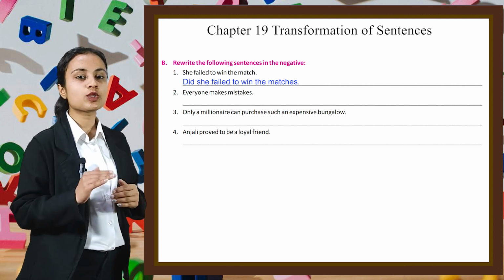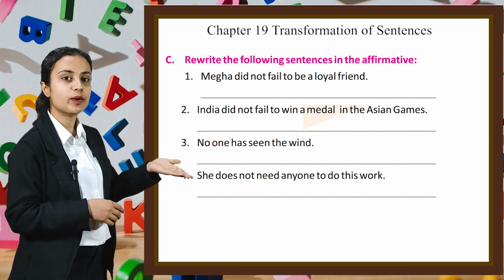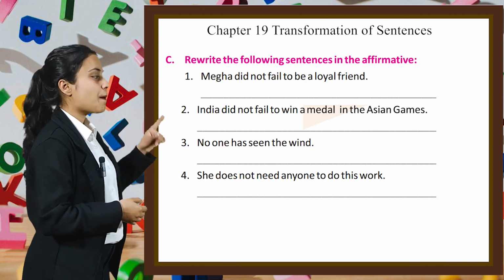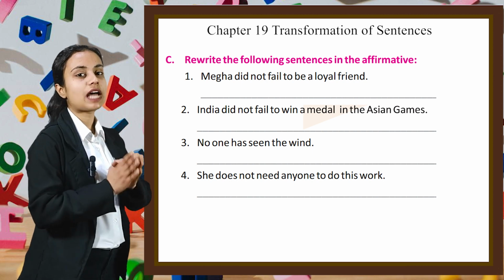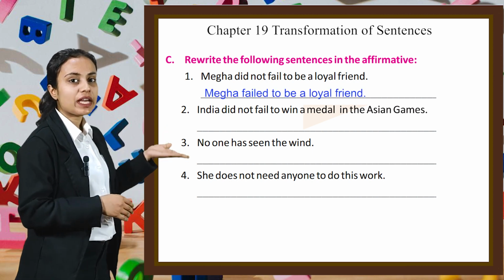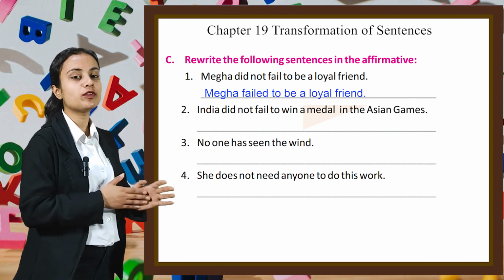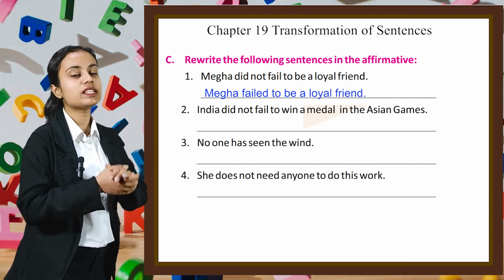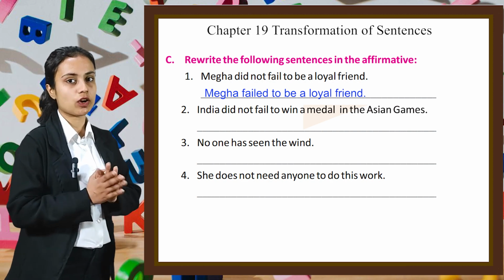Let's move on to the next question. Here we have to rewrite the following sentences in the affirmative. The first sentence is Megha did not fail to be a loyal friend. Here we can write this sentence as Megha failed to be a loyal friend. In this way you have to remove the word not and make the sentence affirmative. So rest of the parts you have to do by yourself.